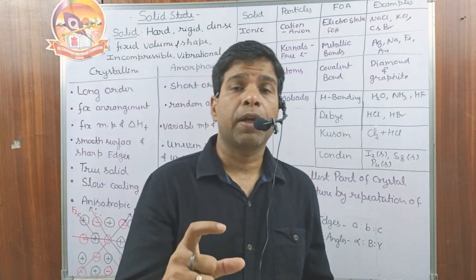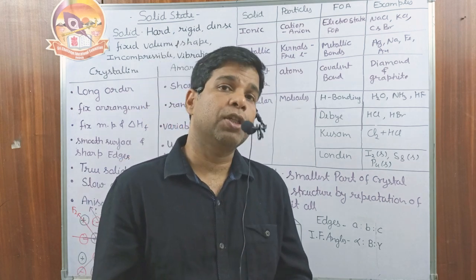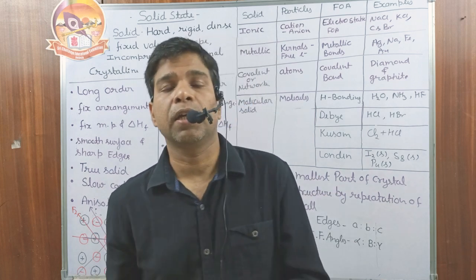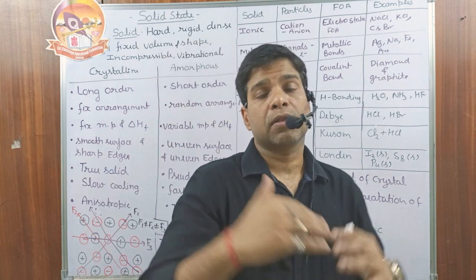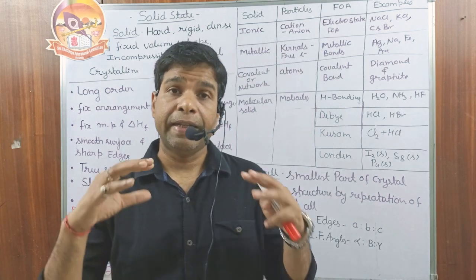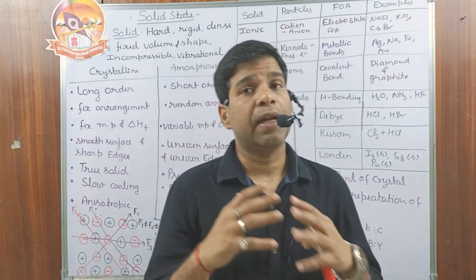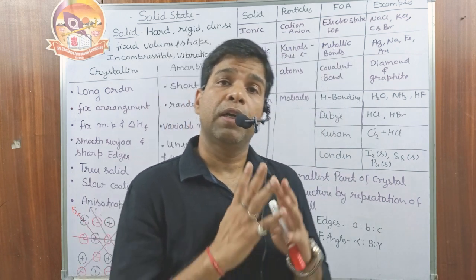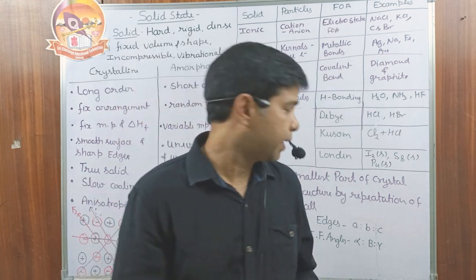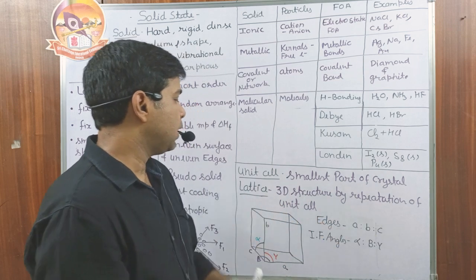So the smallest unit, which repeats itself in the same way again and again to give the entire 3D structure, is called the unit cell, and by the repetition of the unit cell we have a 3D structure, and that 3D structure is called the crystal lattice or space lattice or 3D lattice or simply lattice.